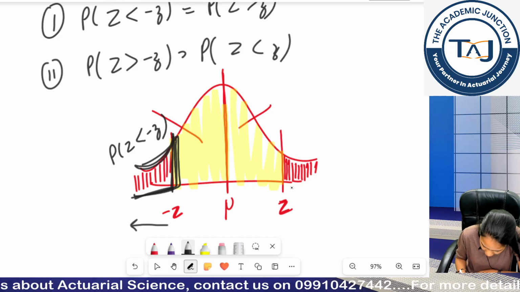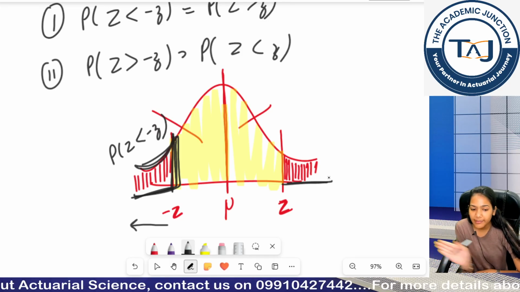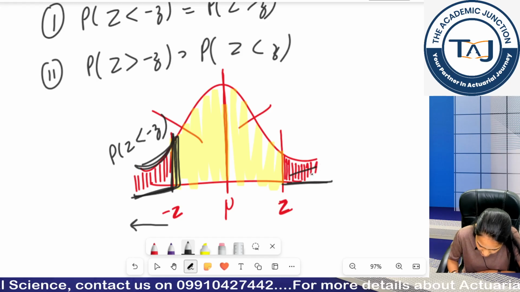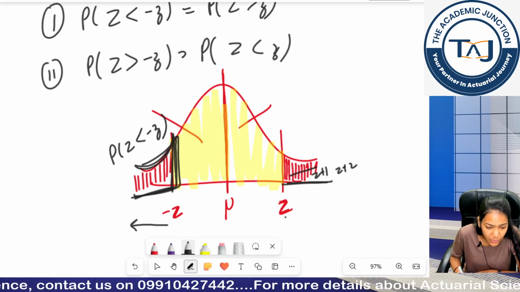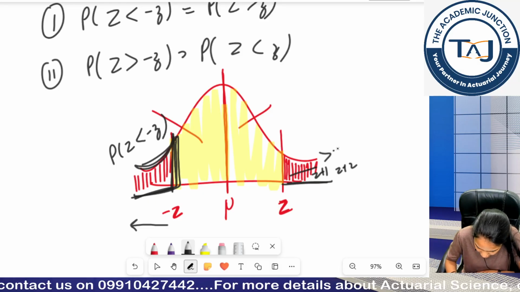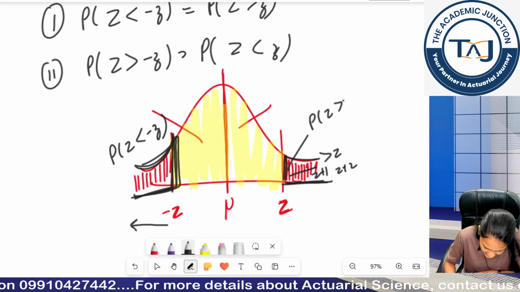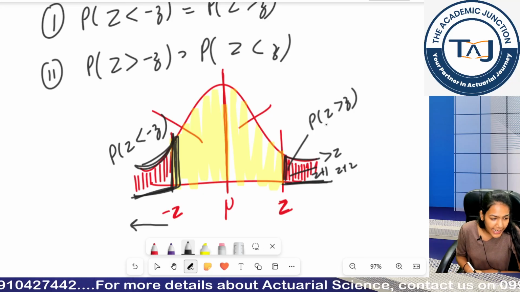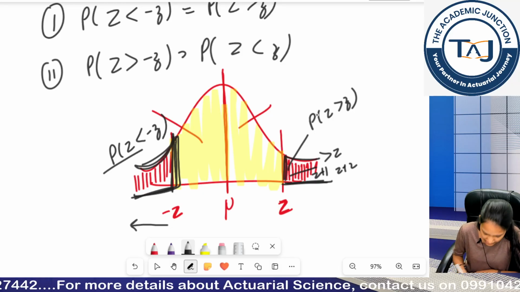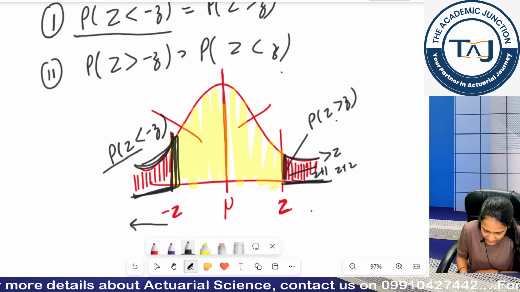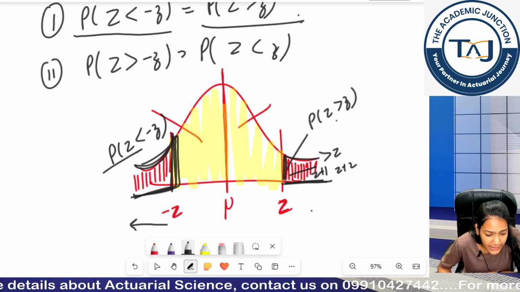Similarly, if I am moving in the rightward direction, I am increasing my values. So these will constitute, for example, z plus 1, z plus 2, values greater than z. This area shows probability Z is greater than z, and these two are equal. That is why probability Z is less than minus z is equal to probability Z is greater than z.